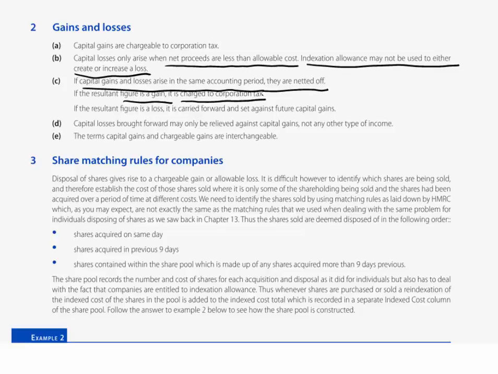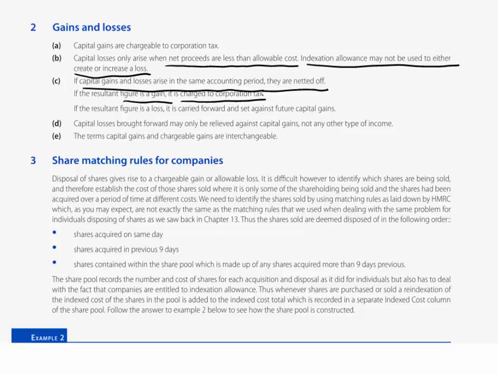Go back to your pro forma corporate tax computation, having calculated trading income. We would then bring in any property income and any interest income there. We would then include chargeable gains. Those net gains are what we would now be including on the corporate tax computation.